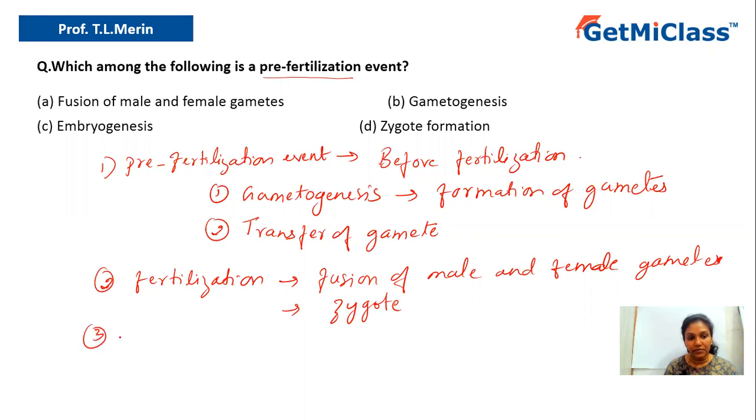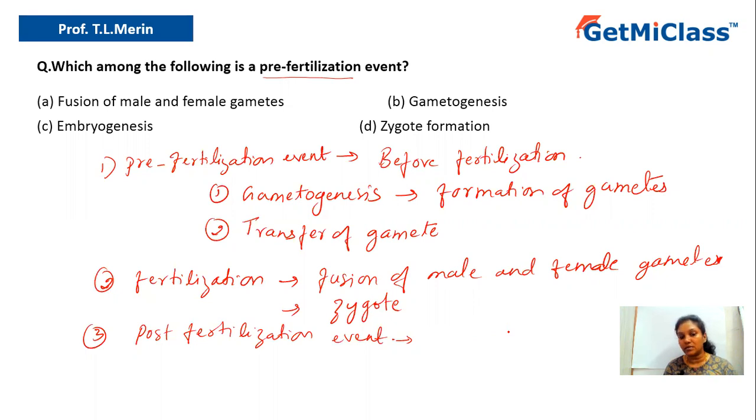The third stage, which occurs during sexual reproduction, is called the post-fertilization event. Now the zygote has formed, right? The zygote has to further develop into an embryo, and then the embryo has to grow, and then finally be born.